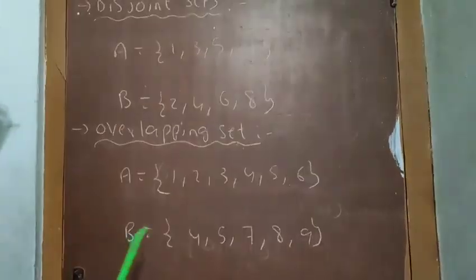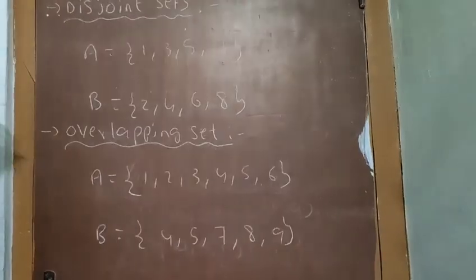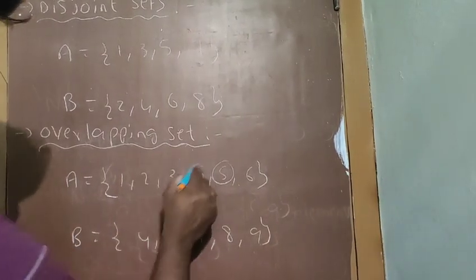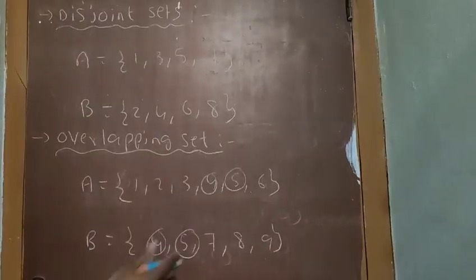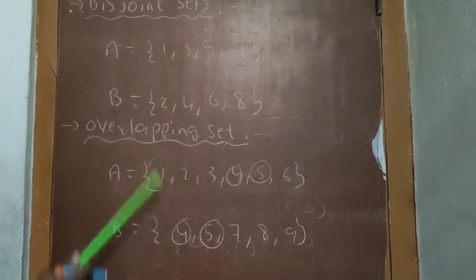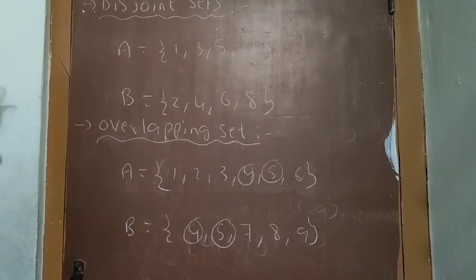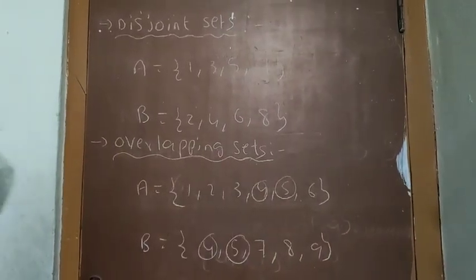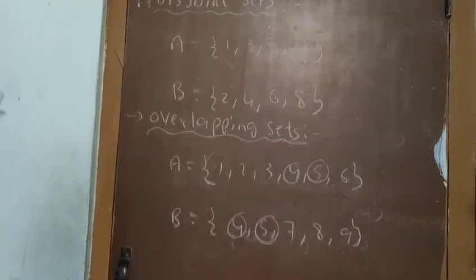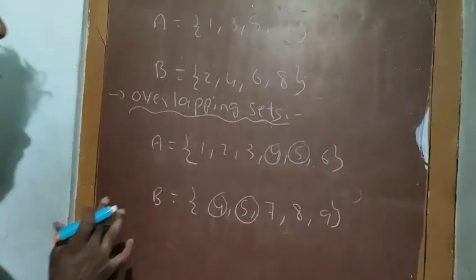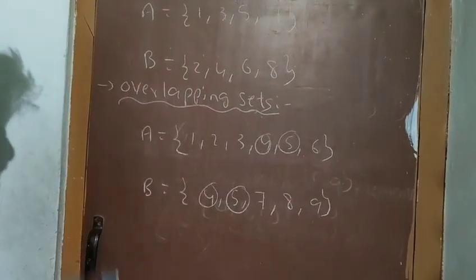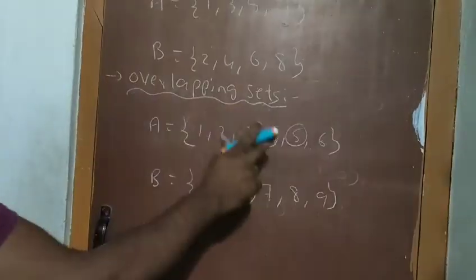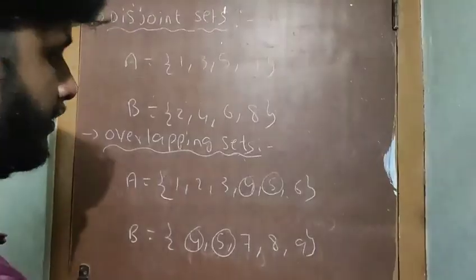If you observe these two sets, is there any common element? Yes, we have. Here 5 is common and 4 is also common. So if at least one element is common in any two sets, then they are called overlapping sets. At least one element should be common; minimum one, at most all also is not a problem. So this is the concept of disjoint sets and overlapping sets.